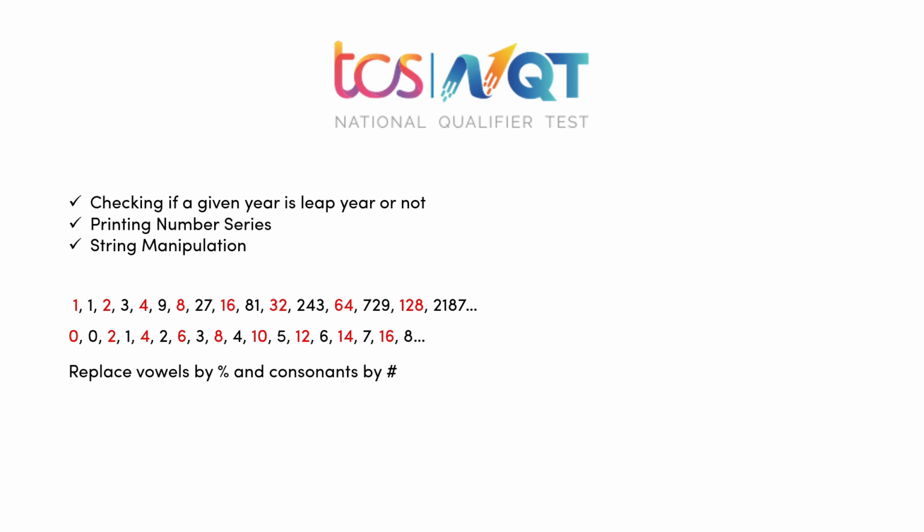You just have to traverse the entire string, and you have to have a switch case. You can write 5 cases like case A, case E, case I, case O, case U, and for that you can return percentage, and in the default case you can return a hash. You just have to pass all the characters in the string to this switch case. So you will definitely get the desired output. So if you have your loop correct, if you have your conditional statements correct, if you know how to write a switch case program, then you should be good to go for the coding section as well.